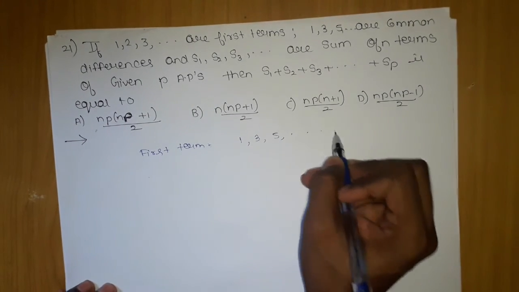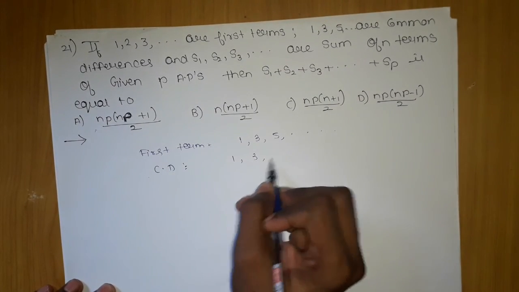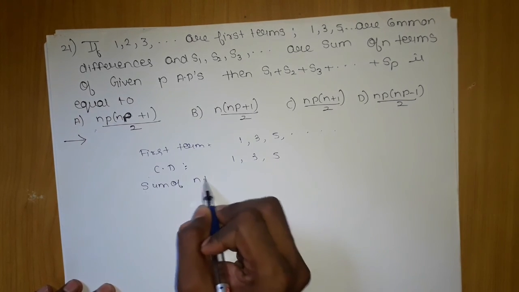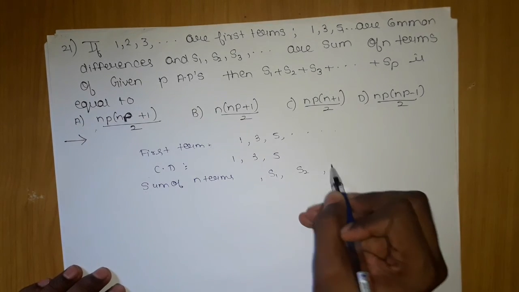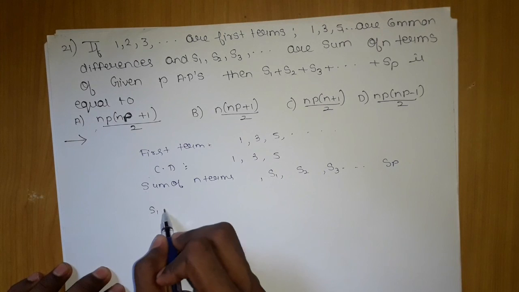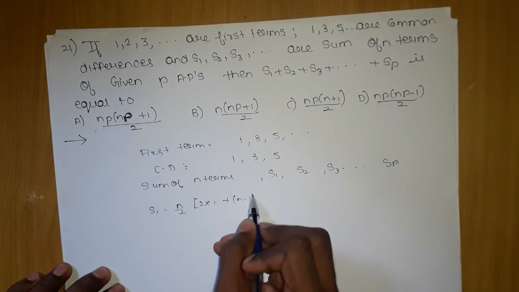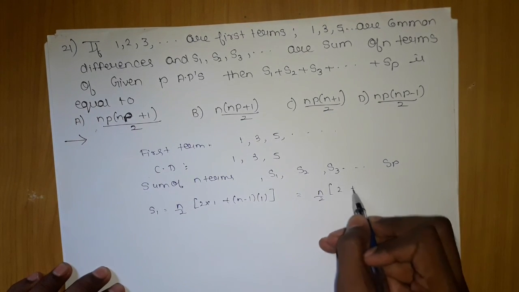The common differences of these series are 1, 3, 5. Sum of n terms in terms of what series? S1, S2, S3. Can I easily predict SP? S1 will be what? n by 2 bracket 2 into 1 plus n minus 1 into 1, which will be nothing but n by 2 bracket 2 plus n minus 1.